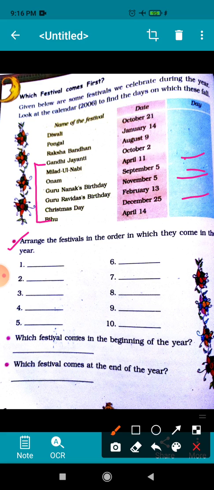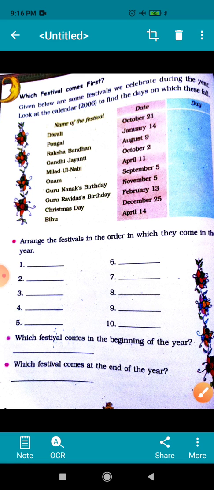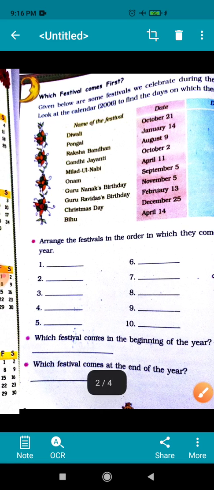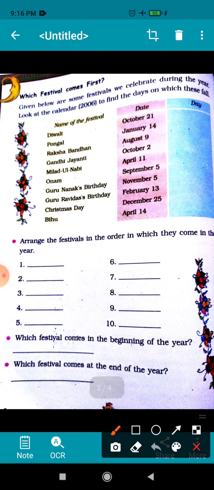Arrange the festivals in the order in which they come in the year. Children, here is a list of festival, and you have to arrange these festivals in order in which they come in the year. So you all know January is the first month of the year. So Pongal, here you can see Pongal comes first in the list. And after January, February comes. Just find out where is February. February is here, Guru Ravidas birthday.